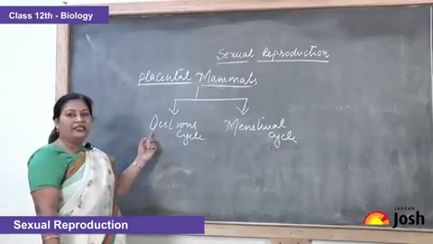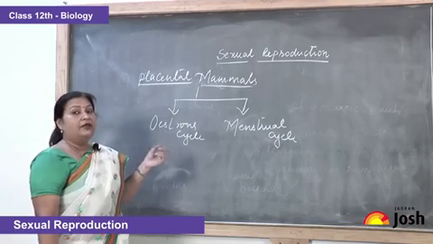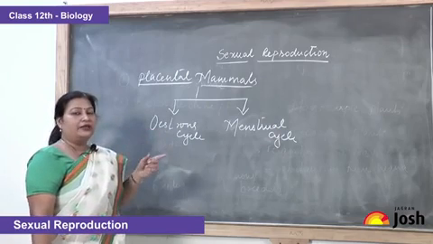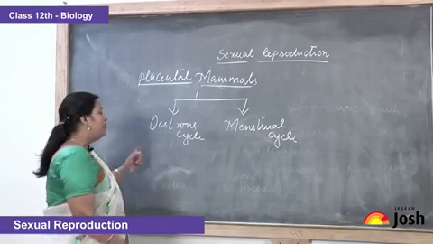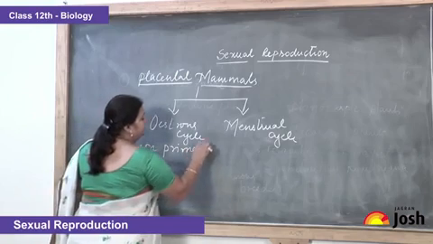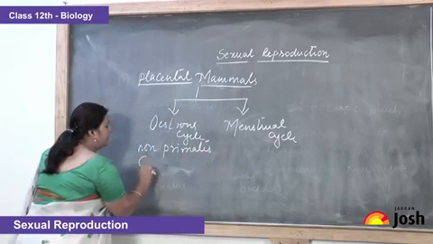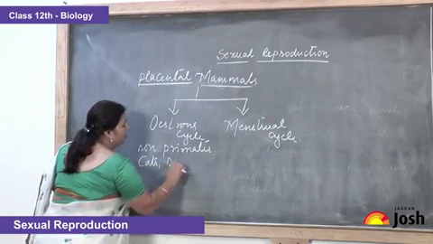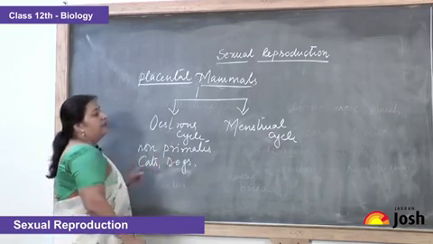The estrous cycle is a series of cyclic changes which takes place in the ovaries, reproductive tract and hormone secretions of non-primates. The examples of non-primates are cats, dogs, etc.